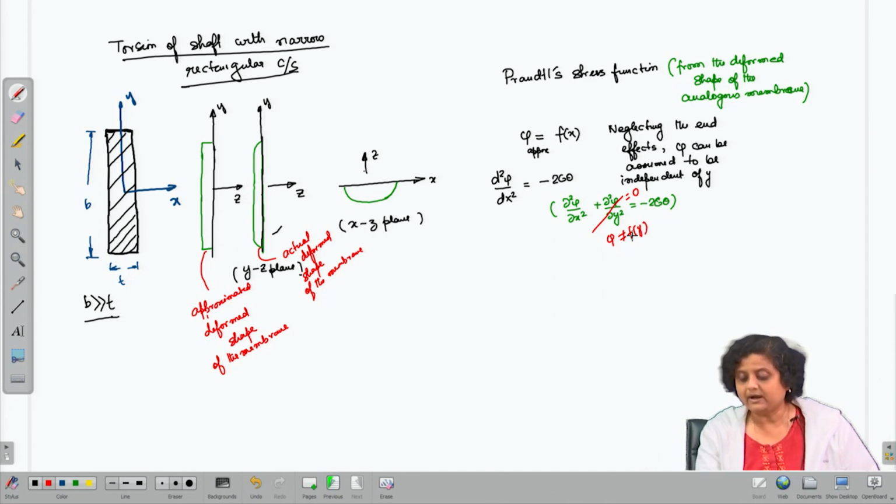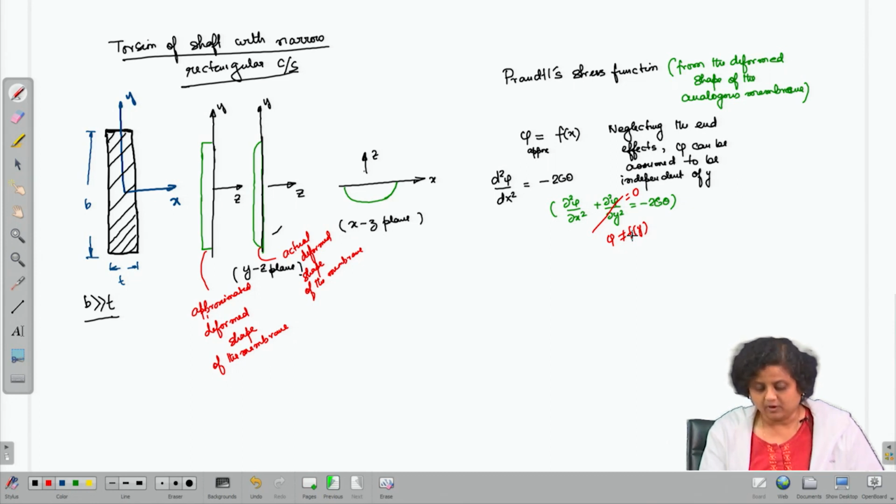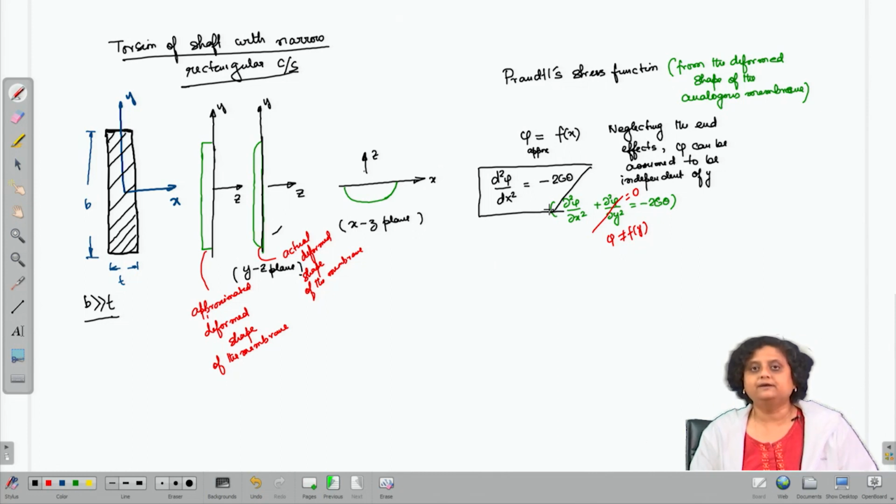How are we coming to this conclusion? We are coming to this conclusion from the actual deformed shape of the analogous membrane, which can be fairly approximated by a shape which is not dependent on the y coordinate. This is a good approximation that will make our calculation much easier.